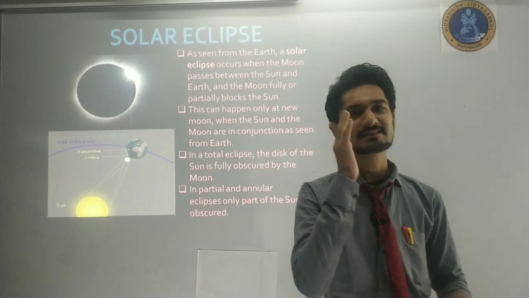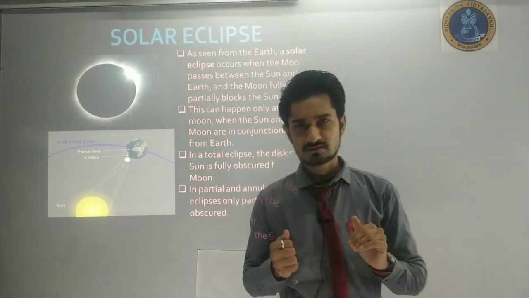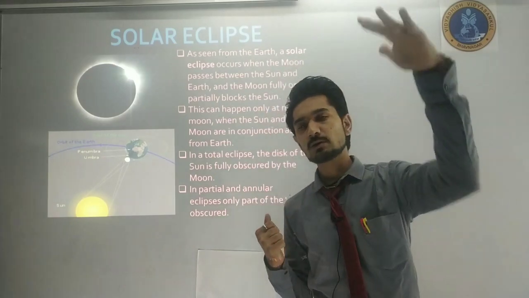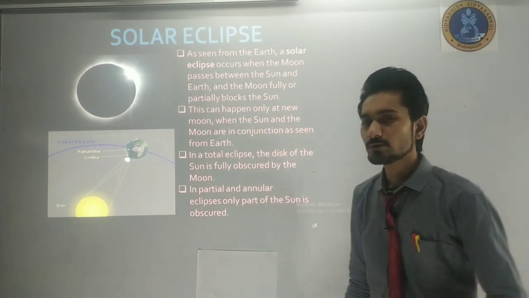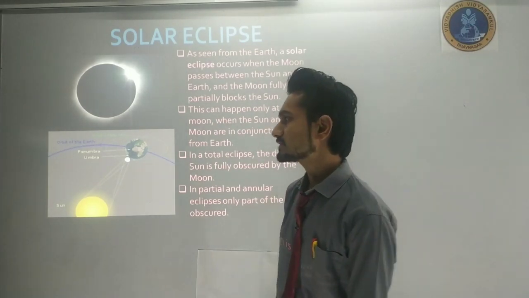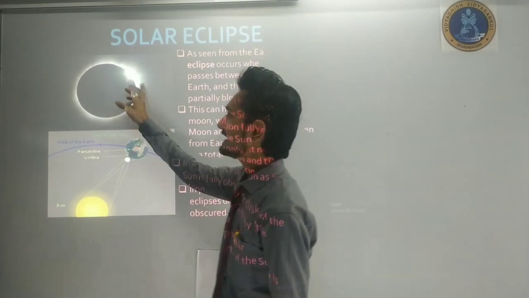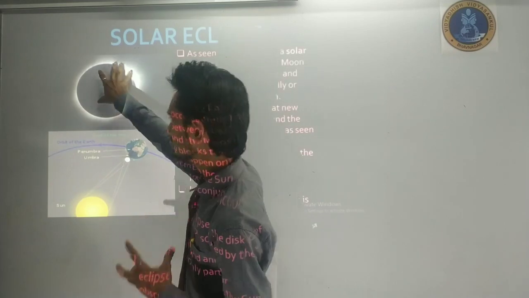We cannot see the sun properly because the moon comes in between us. This type of thing is called an eclipse. And if we don't see the sun, it is called the solar eclipse, because we cannot see the sun. The moon comes between the sun and us, and that creates this phenomenon.